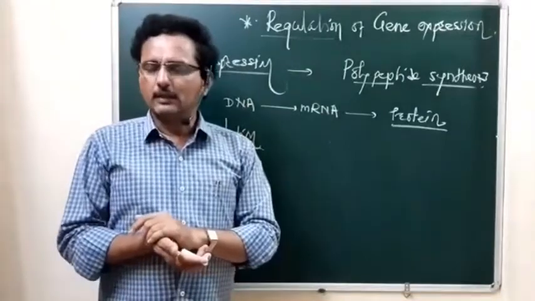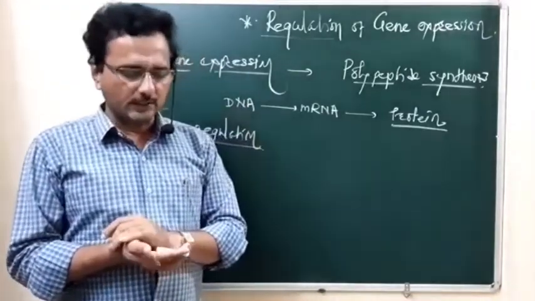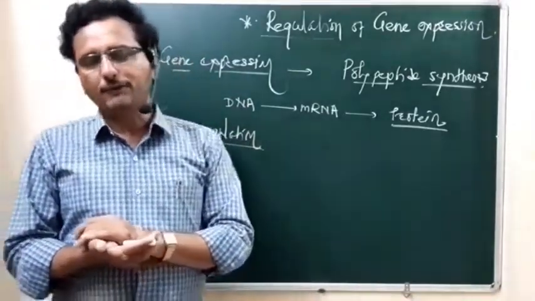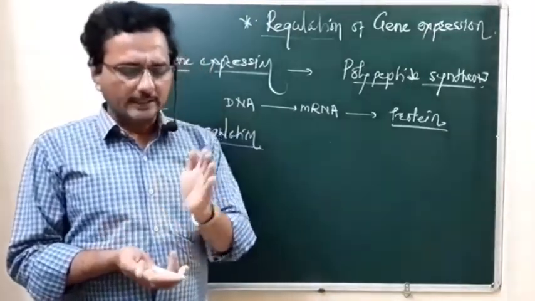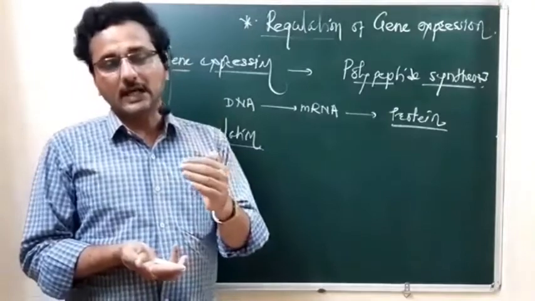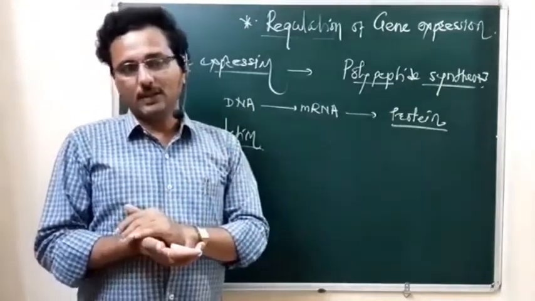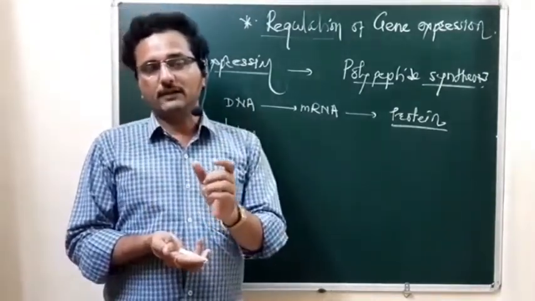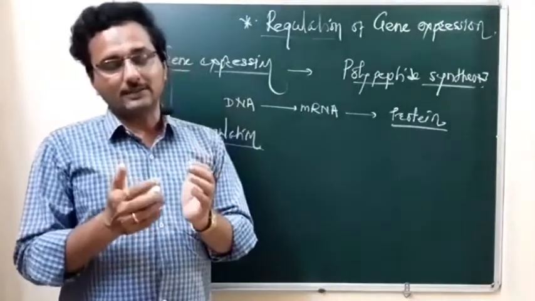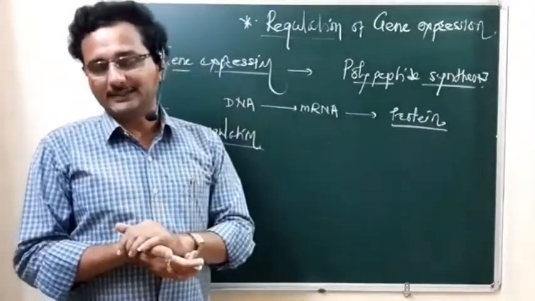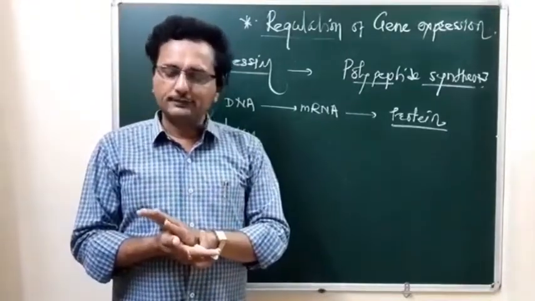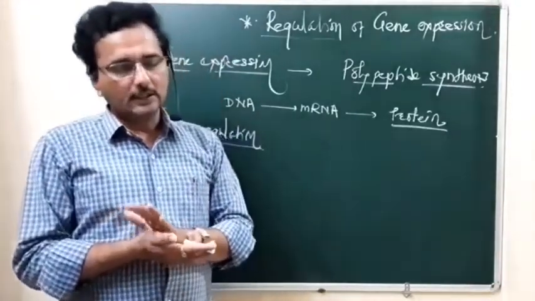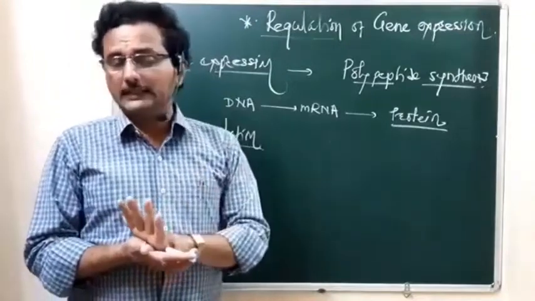The second level of gene expression is the processing of the primary transcript, which takes place at the splicing level, the splicing of the intron sequence that does not take part in polypeptide synthesis. The third level is the transport of mRNA in the cell cytosol.